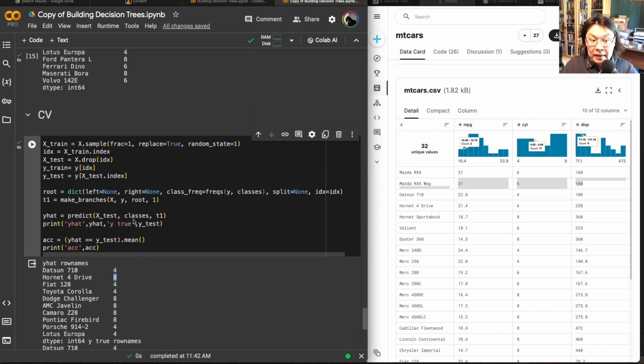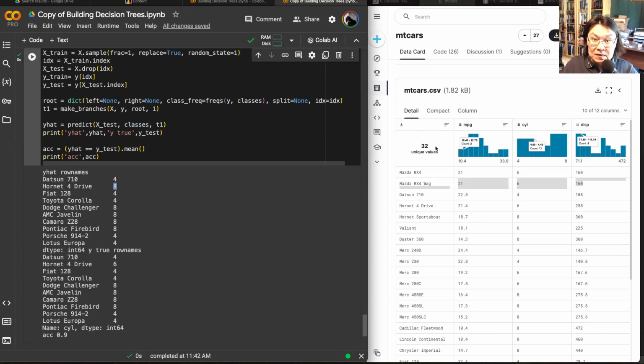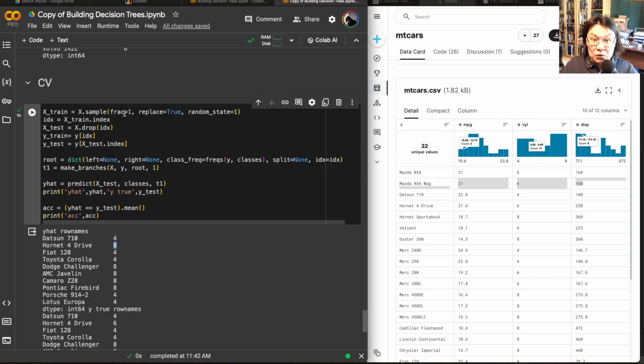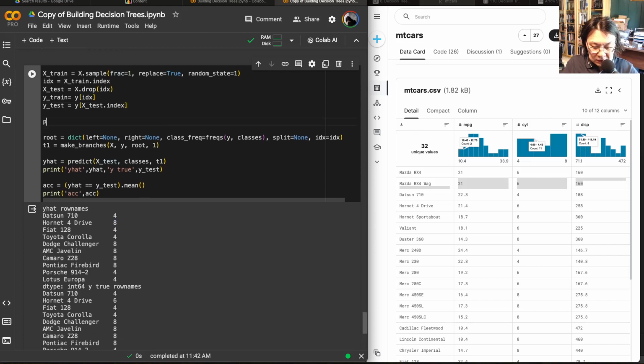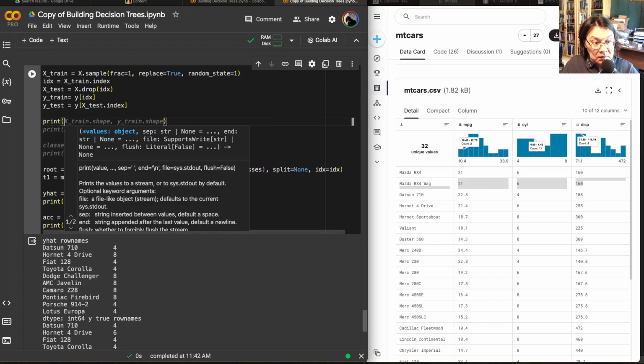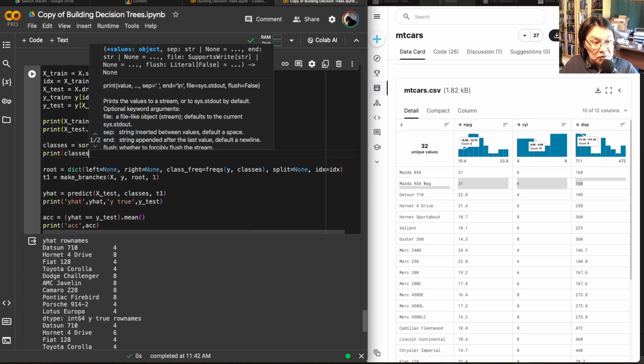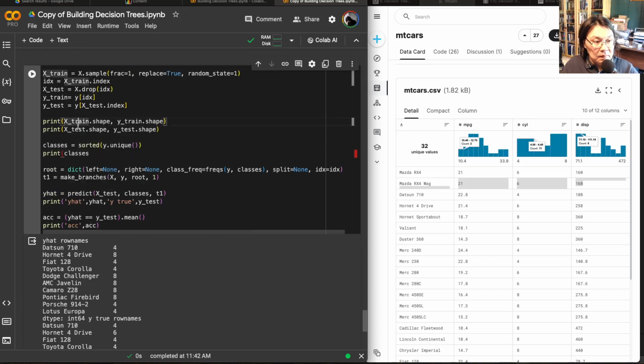And by the way, remember, we had 32 instances, and we sampled with fraction 1, meaning we sampled 32 in training. We can actually test it, right? Let me just show you that if we print X train shape, and Y train shape, maybe X test shape.